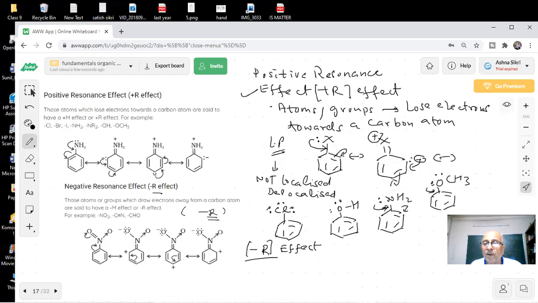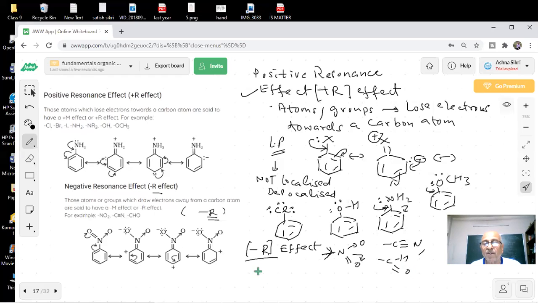Nitro group is very important in this. You already know what is happening to the nitro group. This oxygen will pull the electrons. So if it is attached to the benzene ring, what will happen? Nitro group, students, nitrile group, students. Then you will see aldehyde group, students. All these groups are electron withdrawing groups. Then they are called minus R effect.